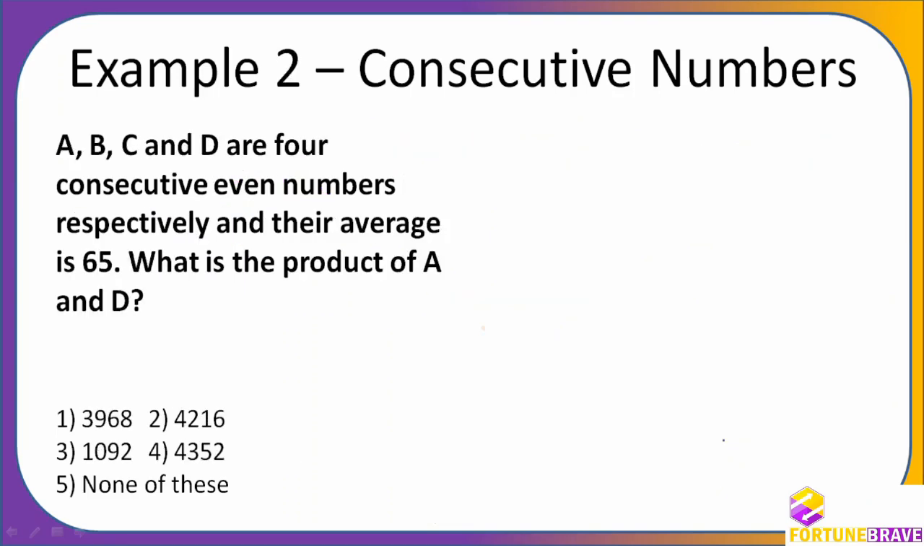So let us go and solve this question. A, B, C, D are 4 consecutive even numbers respectively and their average is 65. What is the product of A and B? These are consecutive even numbers and their average is 65. Now you see there are 4 numbers, so this is an even count. We will see this is the middle of the middle. So this will be 64 and the next number will be 66.